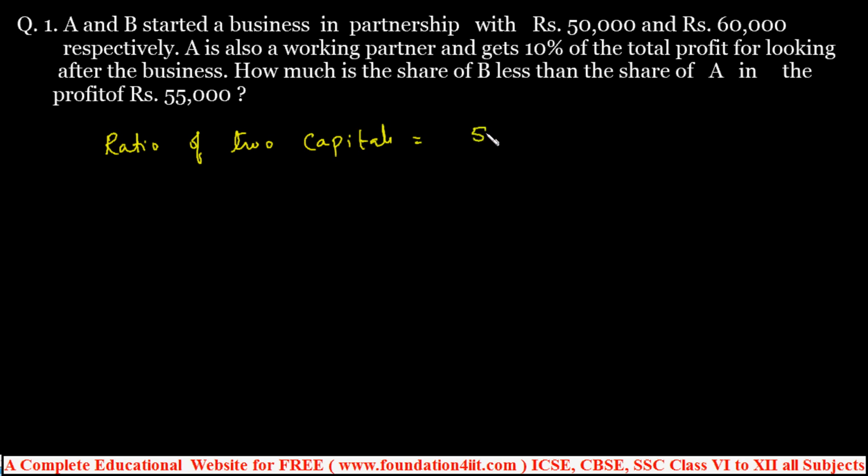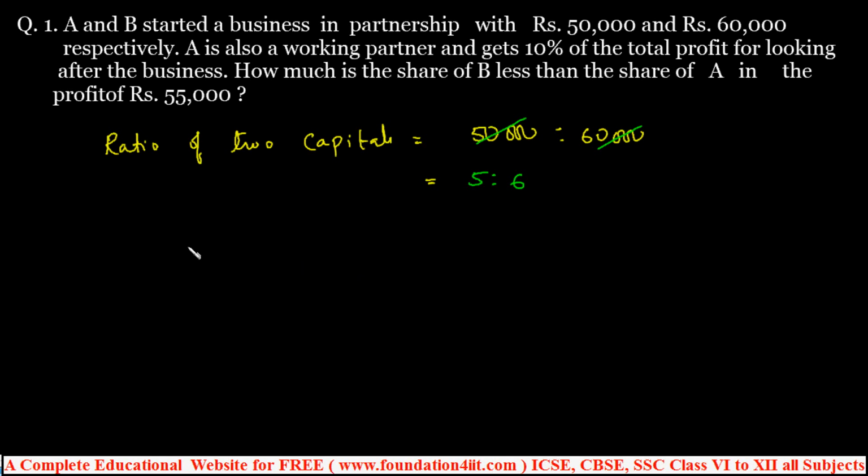Here it is 50,000 is to 60,000. This is the ratio, and you can simplify it. If you simplify, 4 zeros cancel, then 5 is to 6. This is the ratio of the two capitals. But A gets 10% of the total profit for taking care of the business, right?